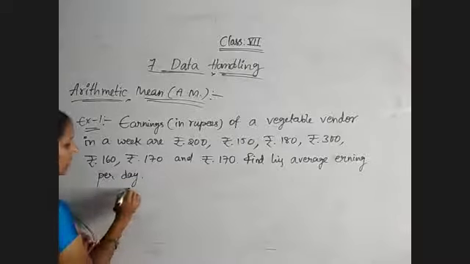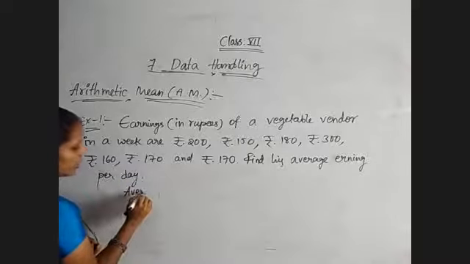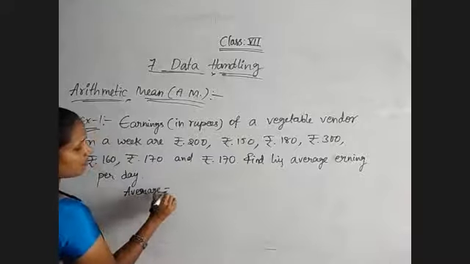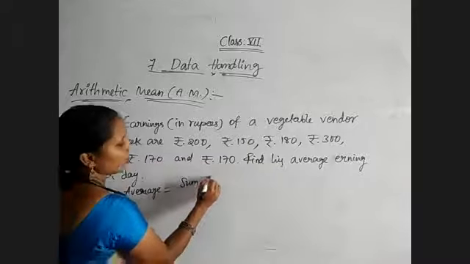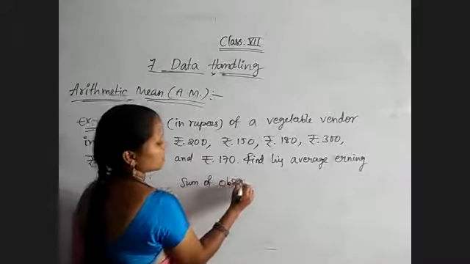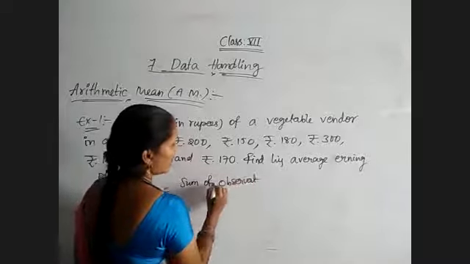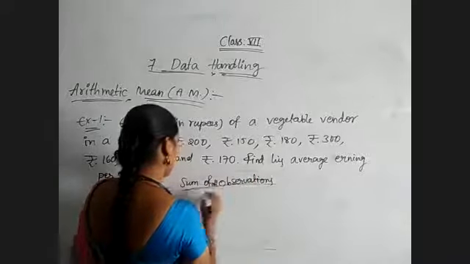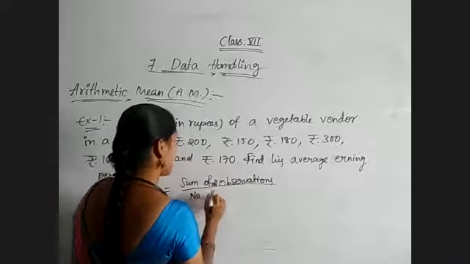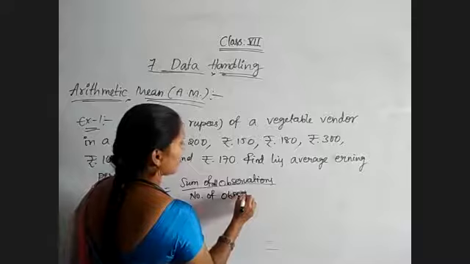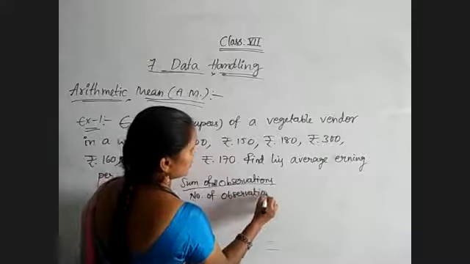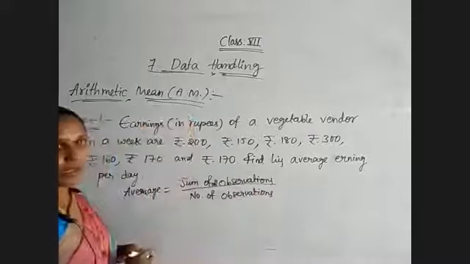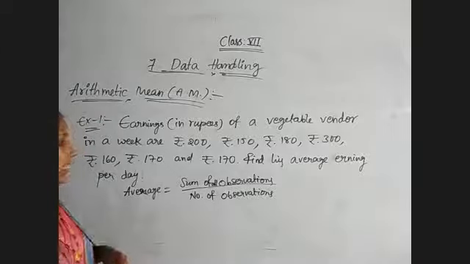Just observe that the average formula is given by the sum of all observations by the number of observations. Remember, sum of items by number of items we may also write.